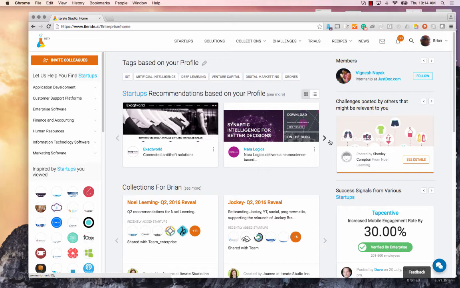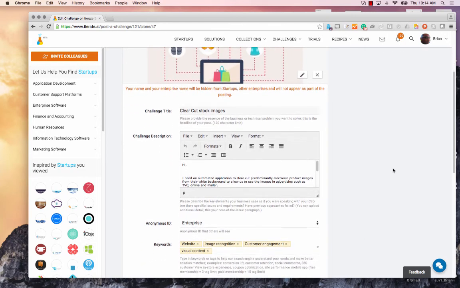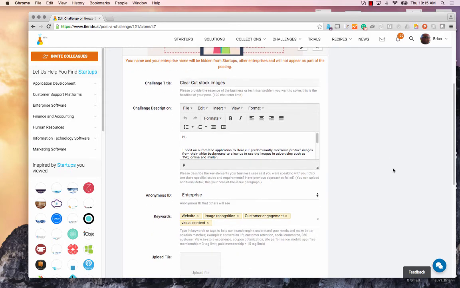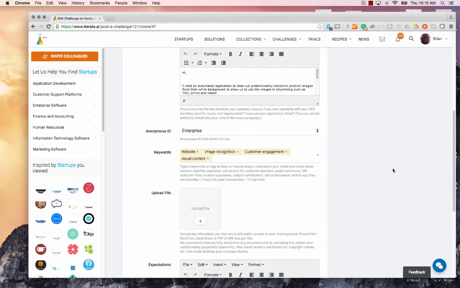And then the third and the final thing I'm going to quickly show you is this capability called challenges. So if you have a particular specific problem that you are looking for, you can easily create a challenge. In this case, let's see this challenge. This is a challenge created by Shane Lee from Noel Leeming. She is looking for a solution that can cut images on an e-commerce website and automatically and intelligently strip white spaces and other colored spaces while resizing the image. So she's posted that in our platform, and then a couple of startups have already applied for that in the platform.